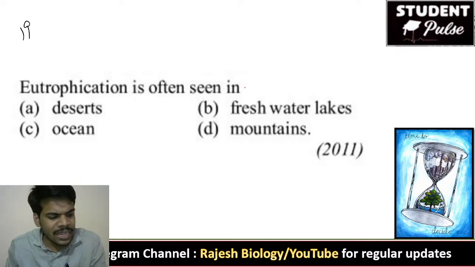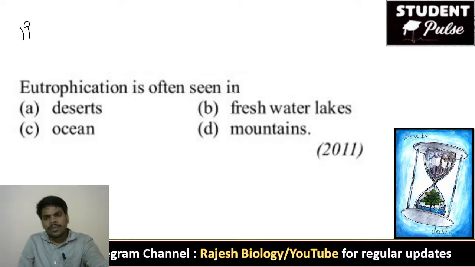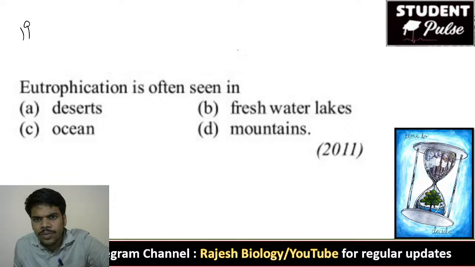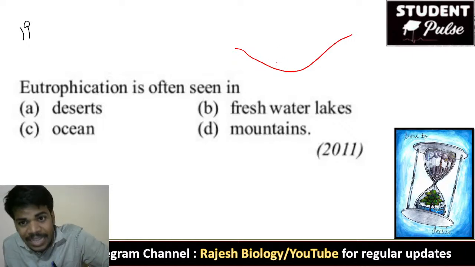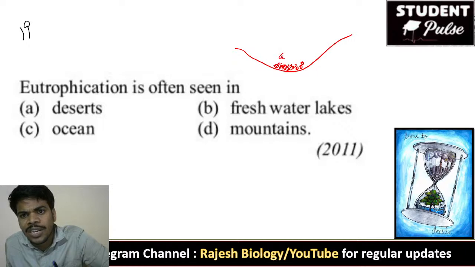Eutrophication is often seen in deserts, oceans, mountains. First of all, eutrophication means what? A newly formed lake. In that newly formed lake, because of some oxygen and some gases, the nutrients become rich. When the nutrients become rich, fishes and everything eat that, and the biological organisms become more in number.